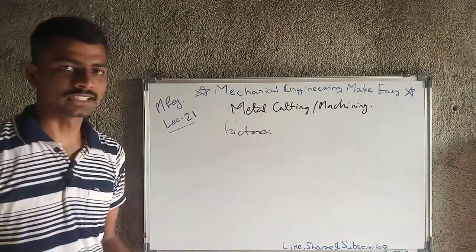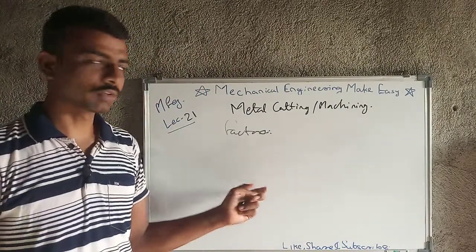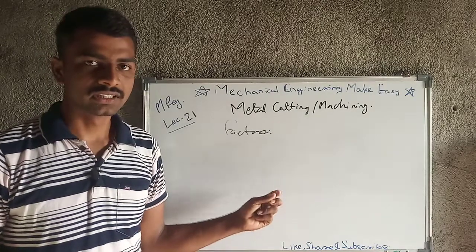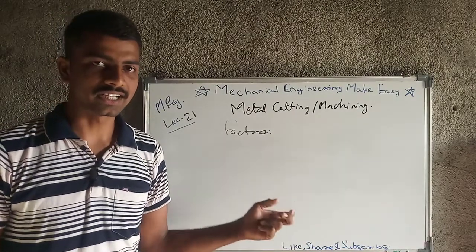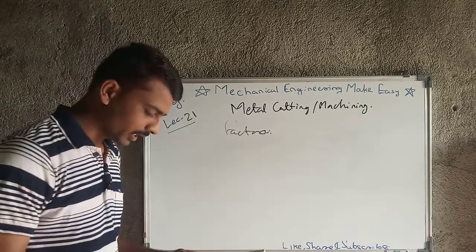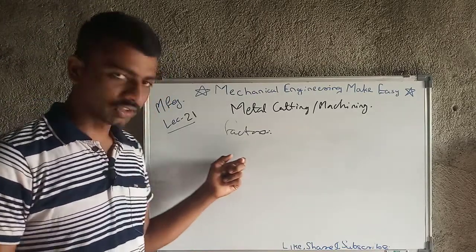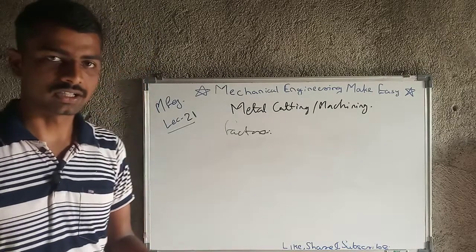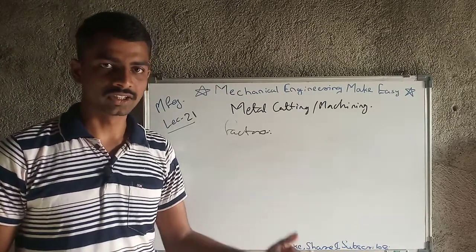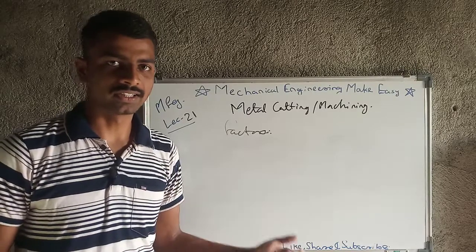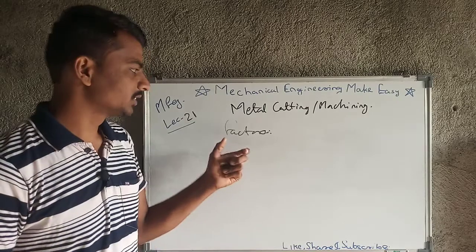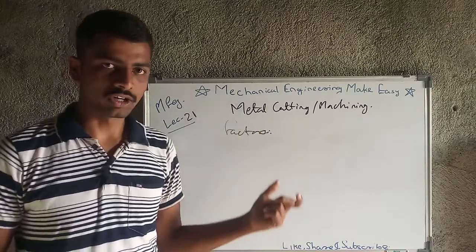Factors affecting machining operation means, in case we are going to machine any product or workpiece, which are the factors that are going to affect the operation? That is nothing but the properties of the workpiece material, like the workpiece material's hardness, toughness, strength, ductility, brittleness. These kinds of properties are going to affect the machining operation.